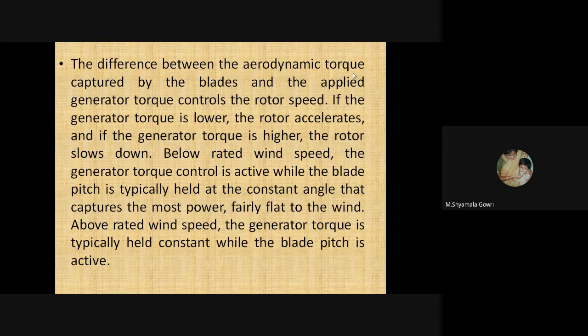The difference between the aerodynamic torque captured by the blade and the applied generator torque controls the rotor speed. If the generator torque is lower, the rotor accelerates, and if the generator torque is higher, the rotor slows down. Below rated wind speed, the generator torque control is active, while the blade pitch is typically held at a constant angle that captures the most power, fairly flat to the wind. Above rated wind speed, the generator torque is typically held constant while the blade pitch is active.